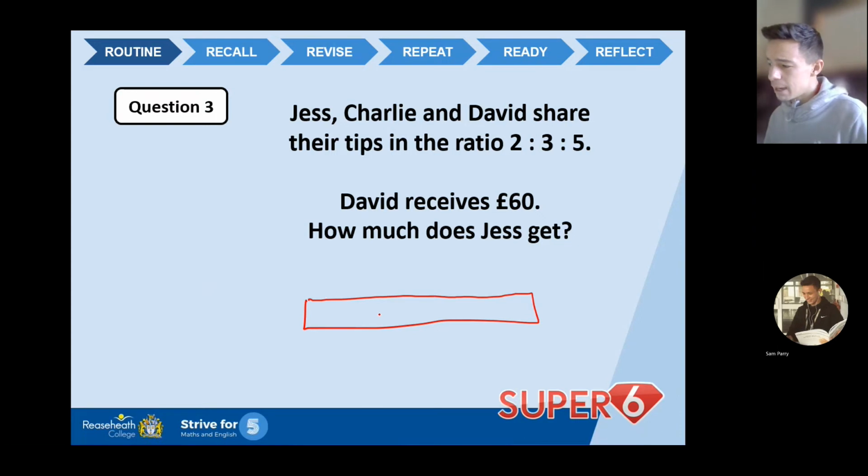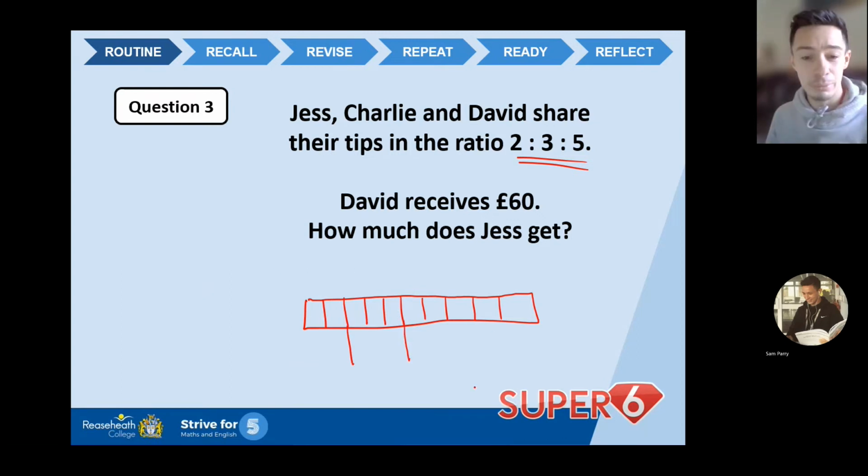So I've drawn my bar. Now I need to split the bar up into the ratio that we've been given, which is 2, 3, 5. So altogether, how many parts is that? Well, 2 add 3 add 5 is 10. So 10 parts. So I'm going to do that now. 1, 2, 3, 4, 5, 6, 7, 8, 9, 10. Okay, there's my 2, there's 3, and then there's my 5.